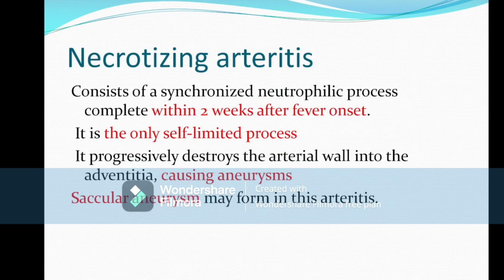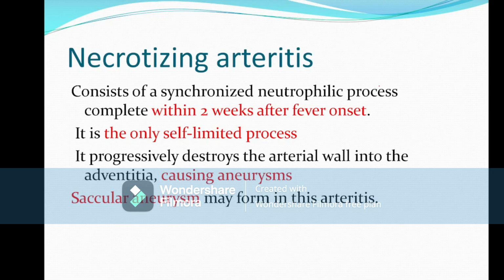So the first stage, as I said, is neutrophilic necrotizing arteritis. This consists of a synchronized neutrophilic process completed within 2 weeks after the fever. So this is a self-limiting disease process. That means in this stage, if we treat with IVIG, the child cannot develop any aneurysm.